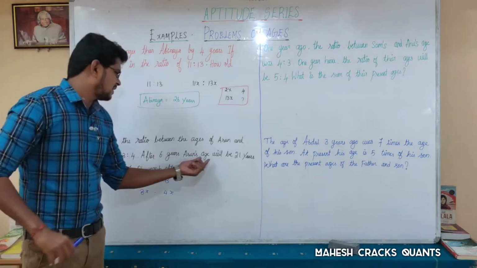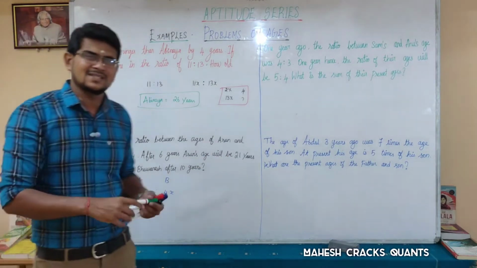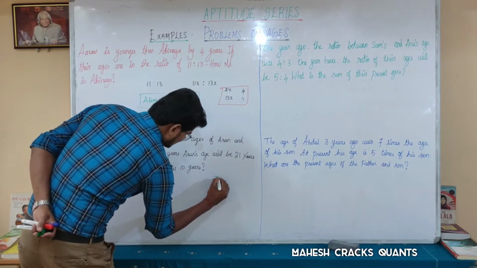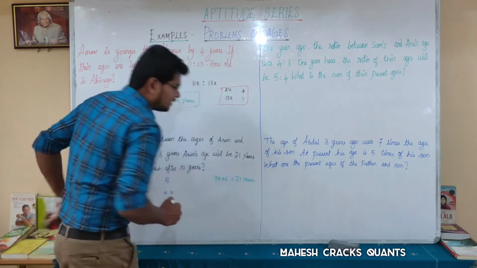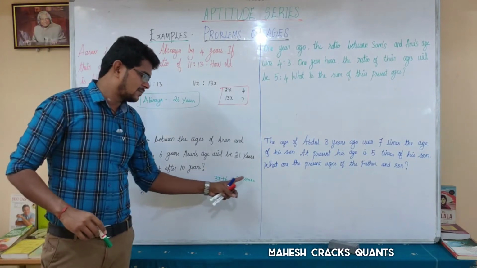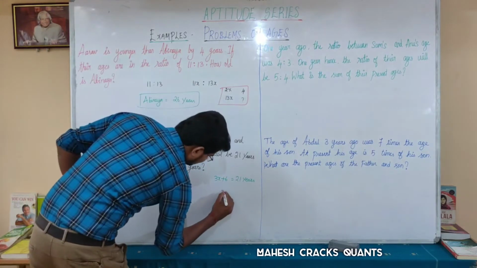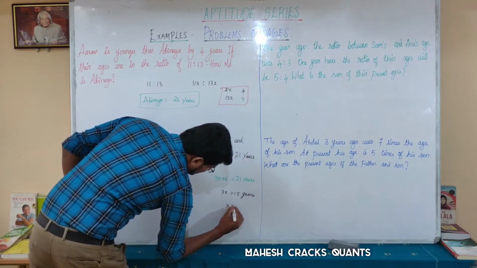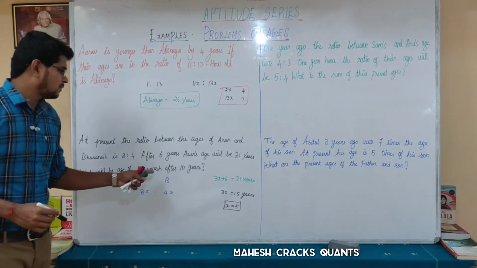After 6 years, Arun's age will be 21 years. What is his present age? After 6 years, 21. Present age is 3x. 3x plus 6 is 21 years. Am I right? What is 3x? 3x is 15 years, because if you subtract 6, you will get 15. What is the x value? 3x is 15, so the x value is 5.